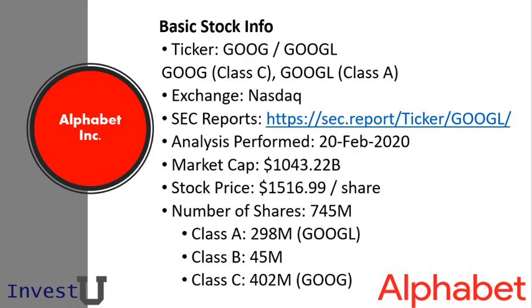So that breaks down into the Class A shares for GOOGL of about 298 million. There's a Class B share, which is designated for largely their corporate founders and have extra voting rights. And there's about 45 million shares outstanding. And then there's a Class C stock, which is GOOG as mentioned, and there's 402 million of them.